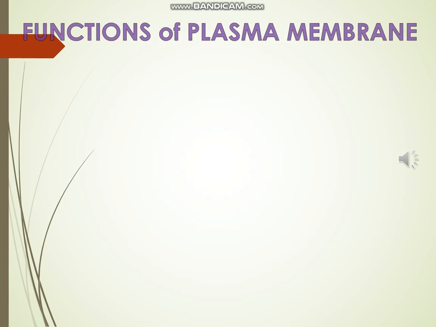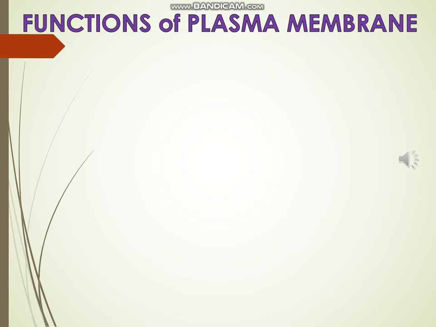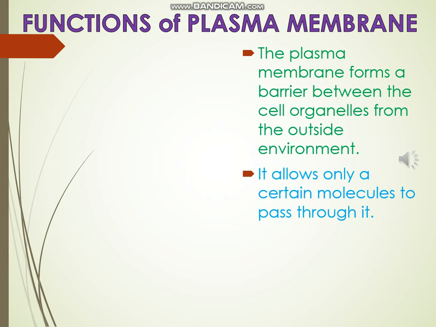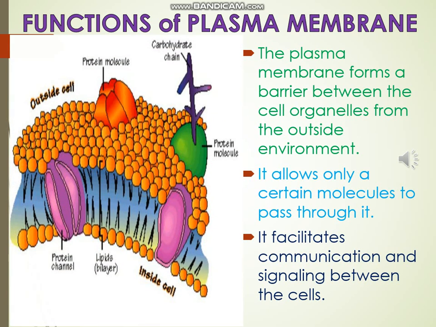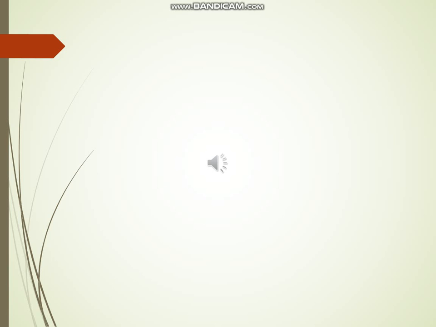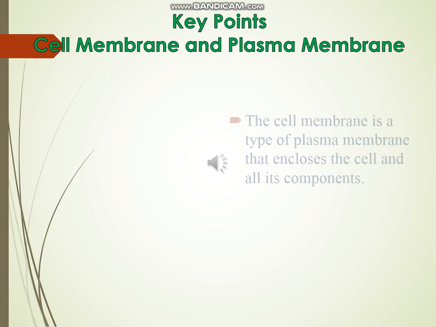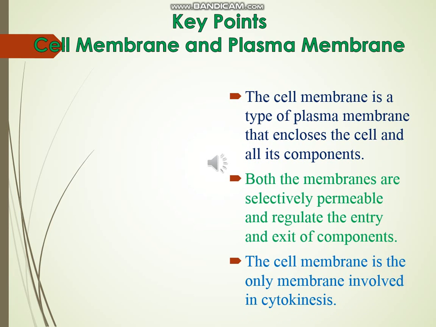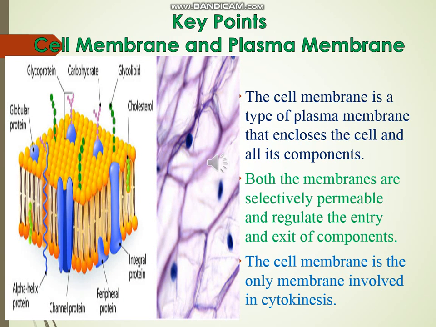Plasma membrane performs important functions like forming a barrier between the cell organelles and the outside environment. It allows only certain molecules to pass through it. It facilitates communication and signaling between the cells. Some key points on cell membrane and plasma membrane are: cell membrane is a type of plasma membrane that encloses the cell and all its components.